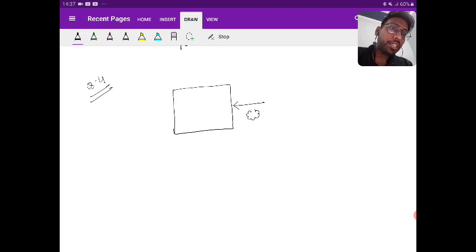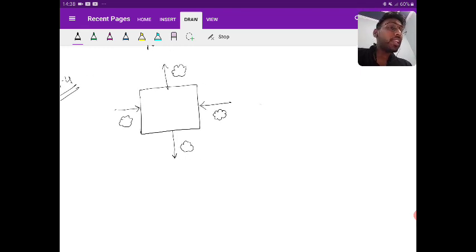A jalebi is there. Upward there is a jalebi, so downward also there will be a jalebi. Don't compare the shape of the jalebi. The arrow is showing the stress, and the magnitude I'm showing with the jalebi. Okay, I love jalebi, that's why I'm showing like this.